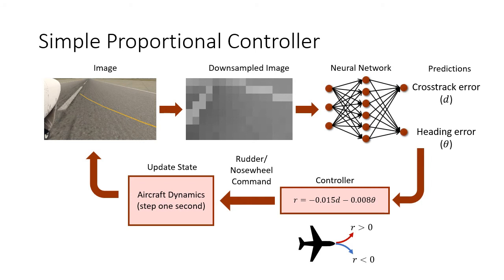So we take as input the image, we downsample it. That image, the downsampled image, is then passed into the neural network. The neural network outputs predictions of cross-track error as well as heading error. And then from those two quantities, those are fed into a simple linear controller that outputs rudder or nose wheel commands. And this then gets updated in the simulator.